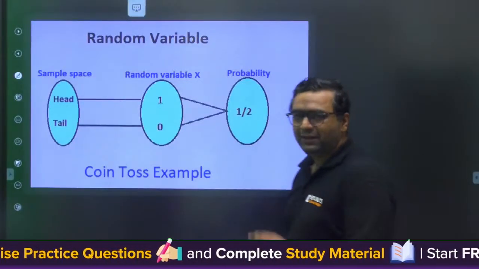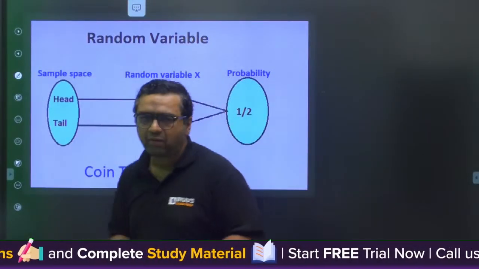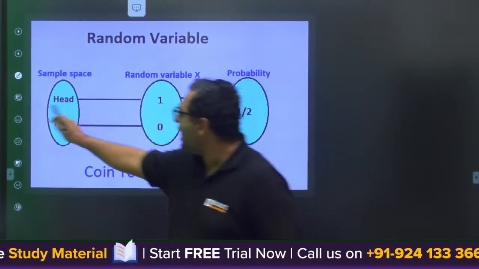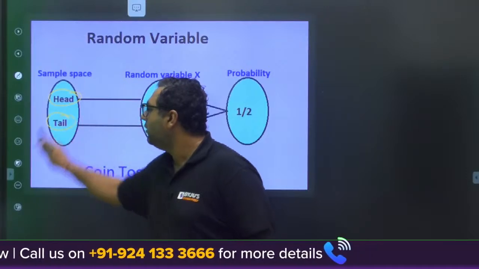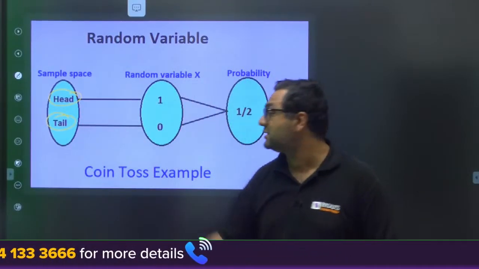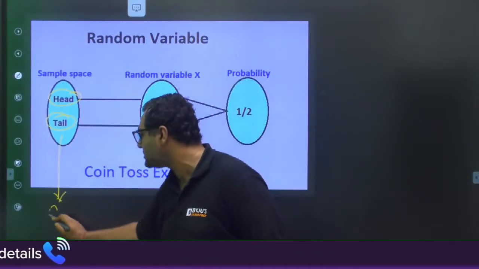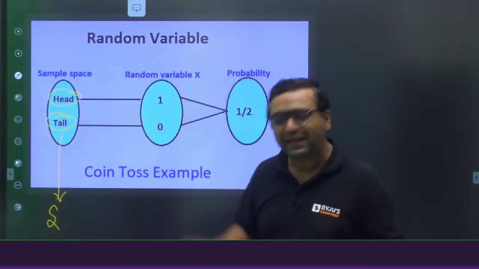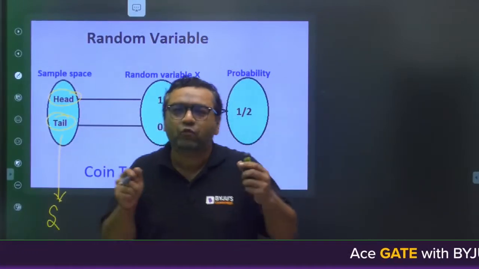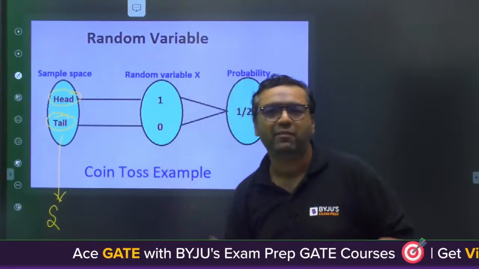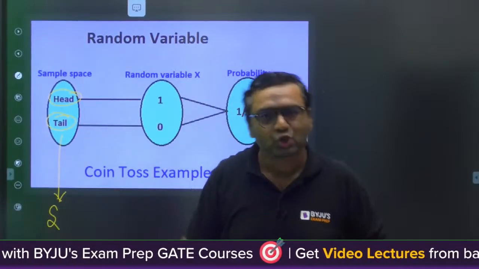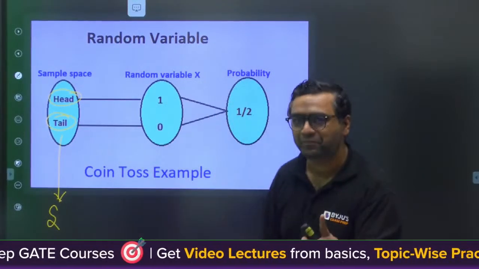Let us say we have the toss of a coin, which can have the possible outcomes head and tail. When you say possible outcomes, this is your sample space. Let us say I am watching a cricket match, and our captain Rohit Sharma is calling for head. Obviously we want head to come.